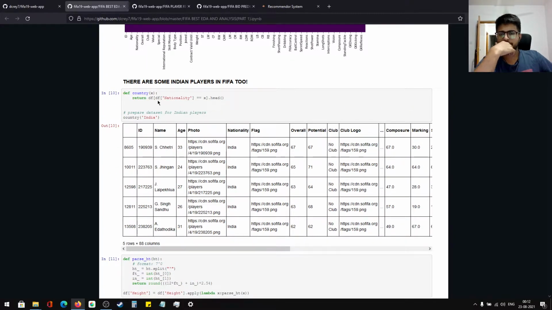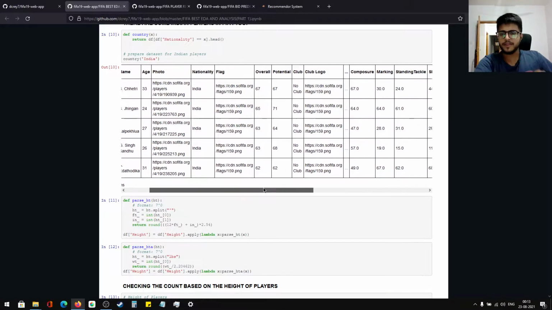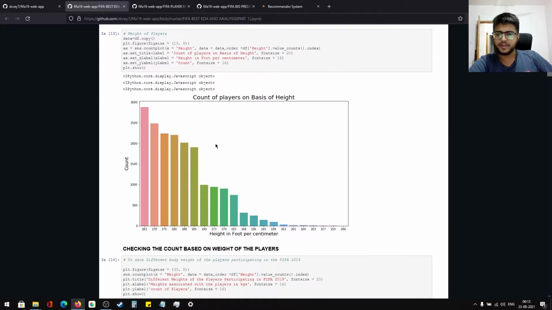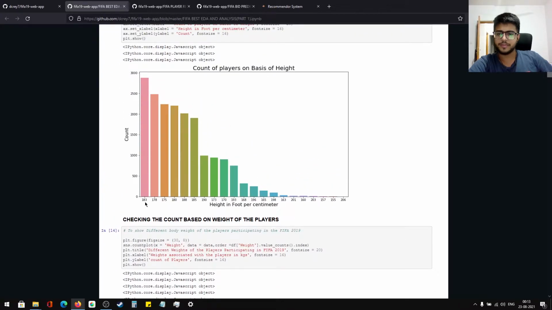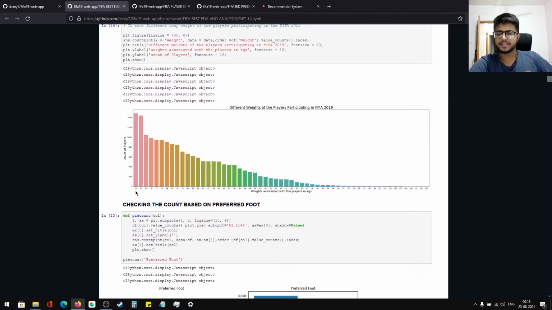Here there are some Indian players in FIFA too, and I just wanted to go through them. You can see Sunil Chhetri, Jingan, who is Punjabi and was playing for Kerala Blasters. Checking the height of players, the maximum count is 183, around 6 foot, I guess. And the weight of most players is around 75 kgs.